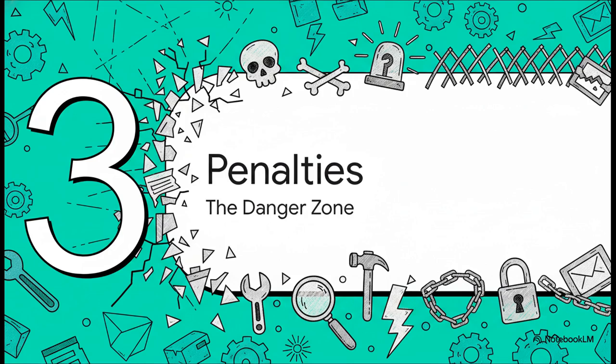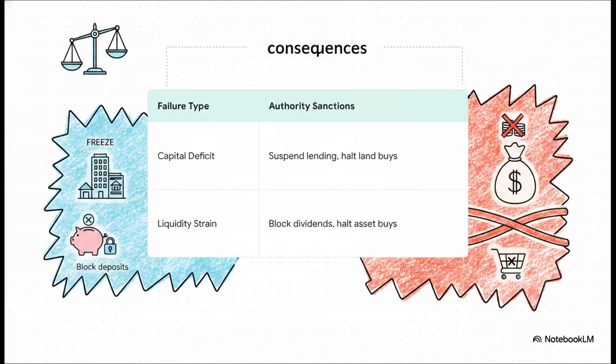Moving into Section 3, penalties for falling short, the danger zone. So, what actually happens when this blueprint is ignored? Well, the authority has a very specific toolkit of sanctions they can deploy. Let's look at this table. If you suffer a capital deficiency, they can just freeze your core business. We're talking suspending you from lending, prohibiting land buys, and completely blocking any new deposits.